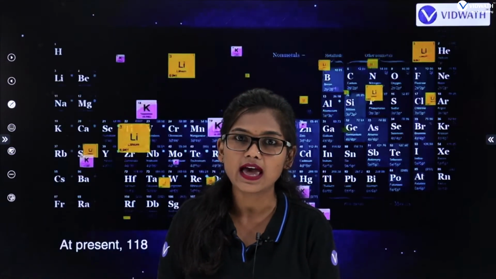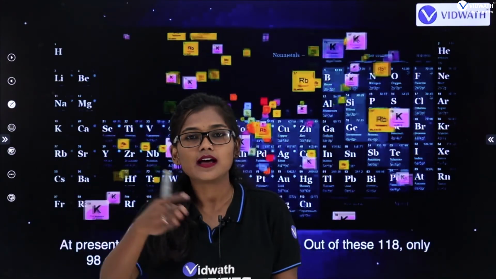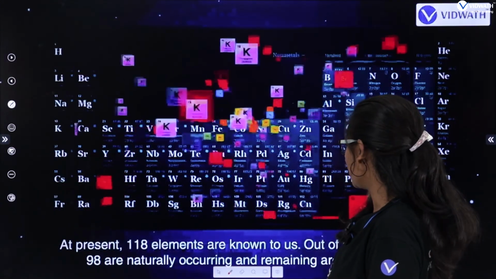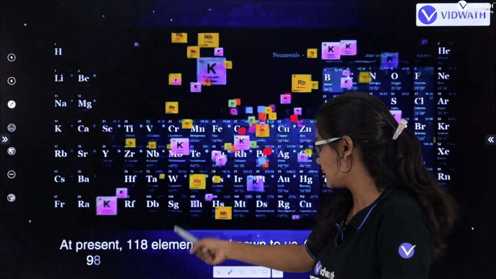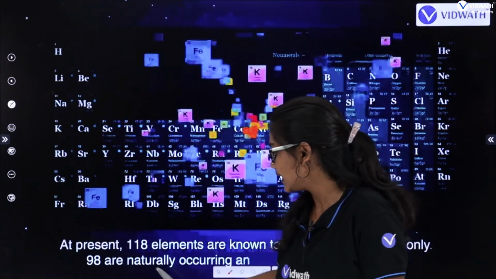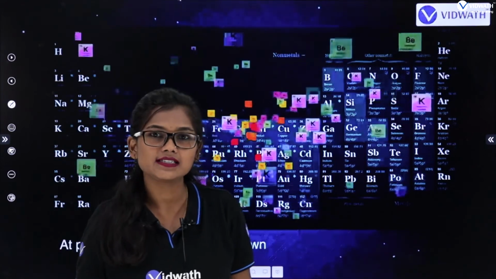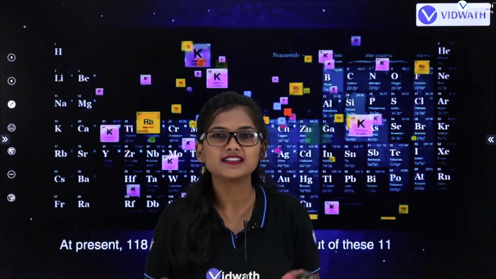By this time, around 118 elements are known to us at present. Out of them, only 98 are naturally occurring, and the others are prepared ones. Clear? So we have around 118 elements. How to study the properties of all of them? We classify to simplify this learning.